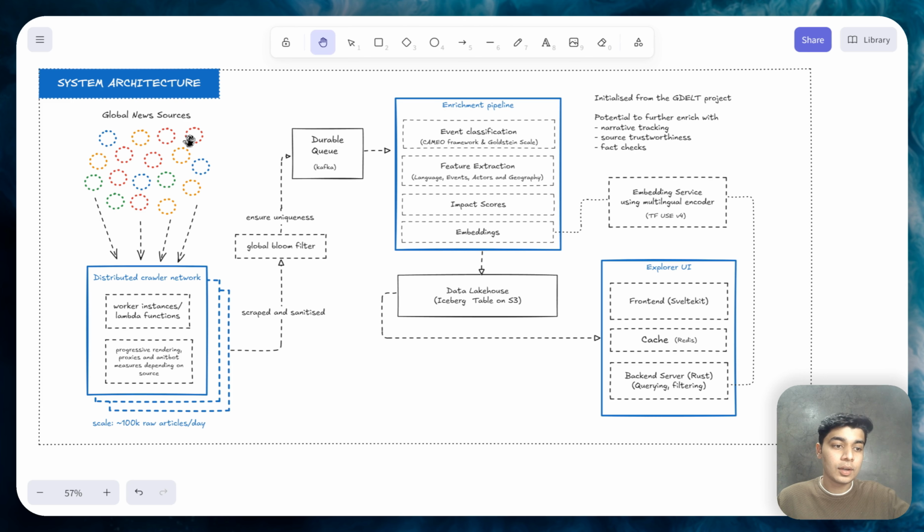The Explorer UI is what you saw just now. The front end is in SvelteKit. The back end is a Rust Axum server, which handles the querying of the data lakehouse using DataFusion. And yeah, that's pretty much it.